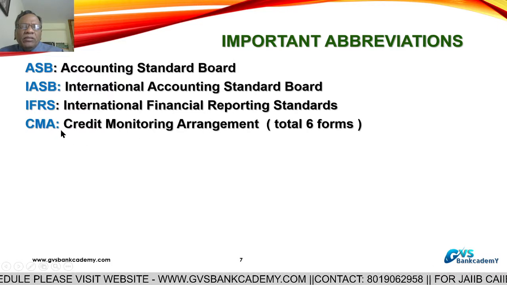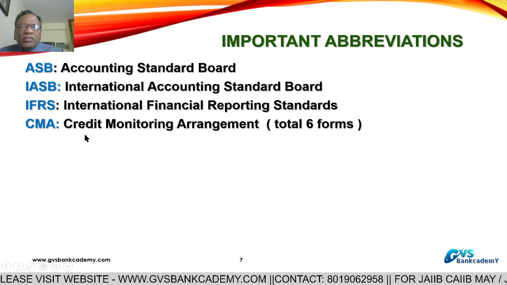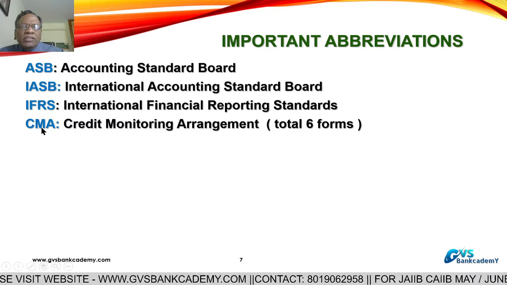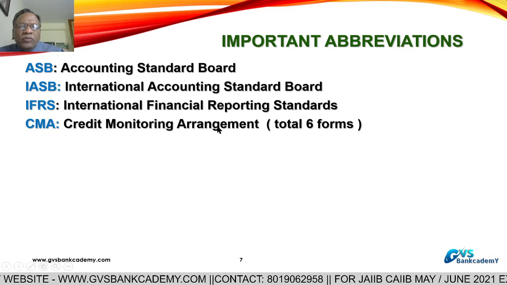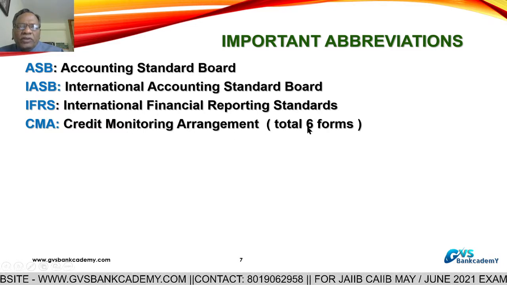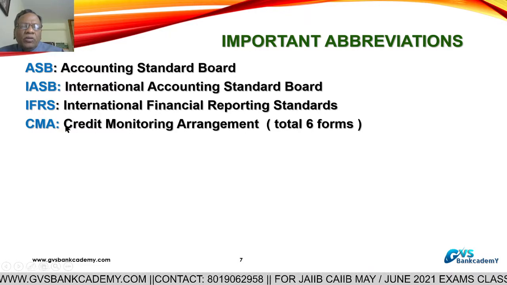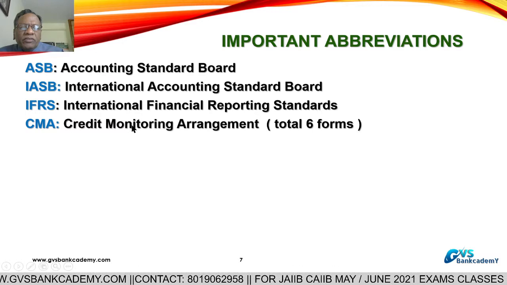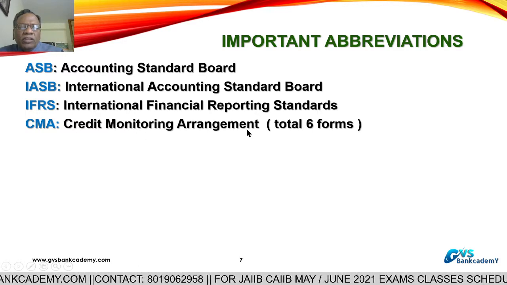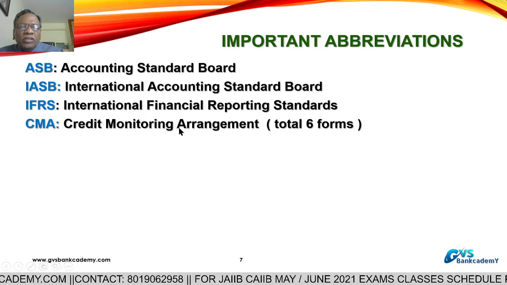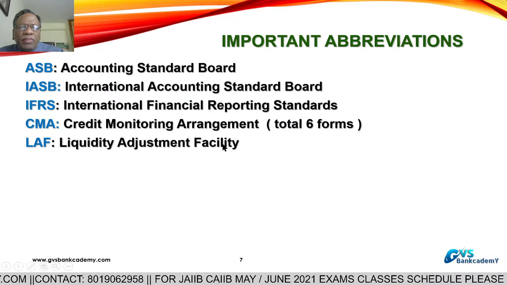CMA, Credit Monitoring Arrangement. It will come in advances processing. In appraisal you will get this Credit Monitoring Arrangement form. CMA 1, 2, 3, 4, 5, 6 forms are there. Credit Monitoring Arrangement in loan process proposal preparation, you have to prepare this. This CMA format is uniform for all the banks.